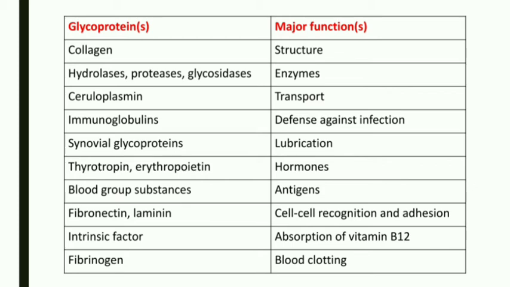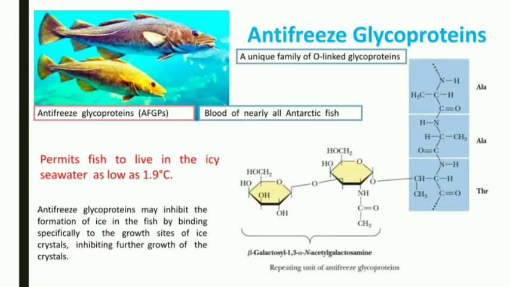And the last one is fibrinogen, which is a protein essential for proper blood clotting. So all these major functions you have to remember. You can frame various MCQs from these functions of the glycoproteins. Then let's see what the antifreeze glycoproteins are.